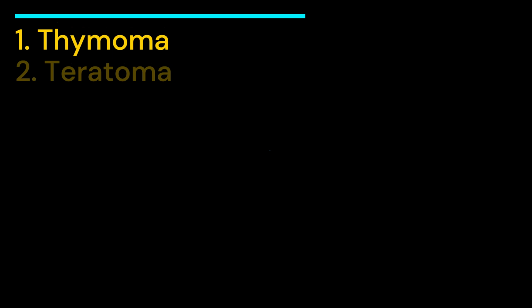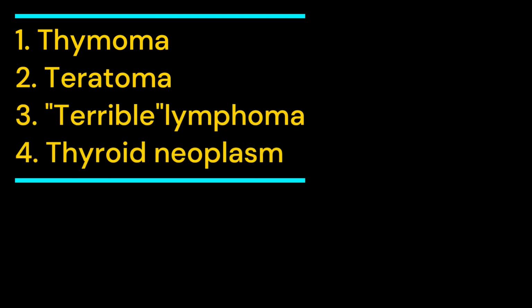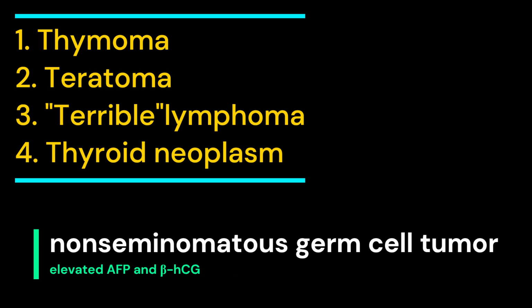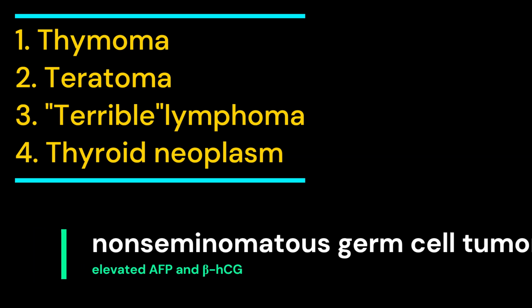gravis. Your take-home message from this question is that the most common masses in the anterior mediastinum are the 4 Ts: thymoma, teratoma and other germ cell tumors, terrible, lymphoma, and thyroid neoplasm. An anterior mediastinal mass with elevated serum levels of alpha-fetoprotein and beta-HCG is classic for a non-seminomatous germ cell tumor.